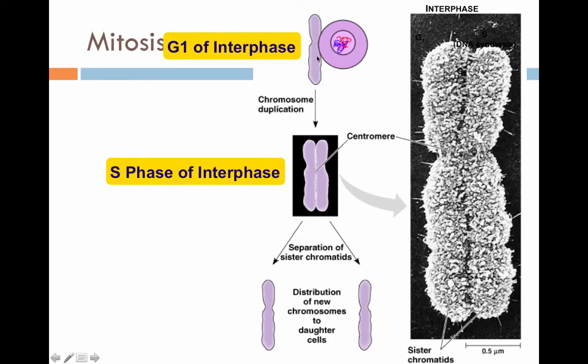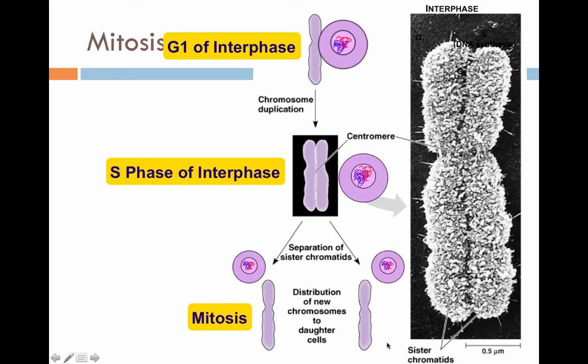So in this picture, one chromosome is now going to become 2. And in my little picture, I've now just doubled the DNA. Then it's going to go through G2 of interphase, which is not shown in this picture, but eventually it will go through mitosis, which means you separate out the DNA again. So one's going to go to one cell, one's going to go to the other cell, and now we have 2 identical cells. Notice the original cell is now identical to the 2 daughter cells, or 2 baby cells at the end. We have created genetically identical cells.